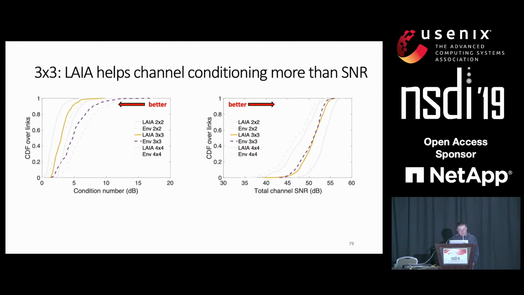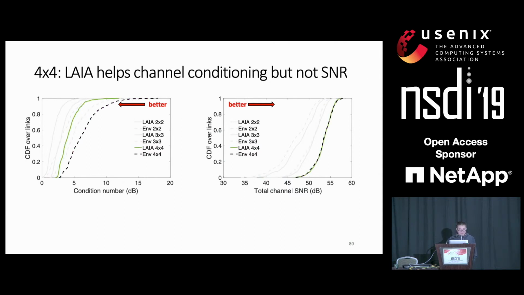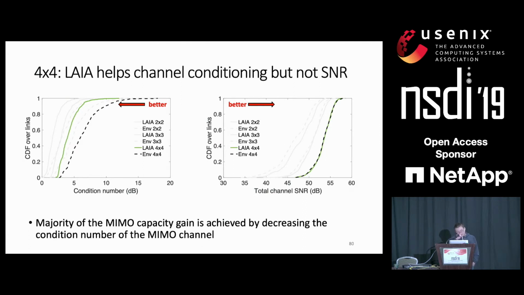And if you look at 3x3, we can still observe the channel conditioning decrease, but the SNR improvement is much less. And for 4x4 MIMO, the channel conditioning reduction is still huge, but the SNR improvement is negligible. So we can summarize that the majority of the MIMO gain actually comes from the reduction of the channel conditioning.